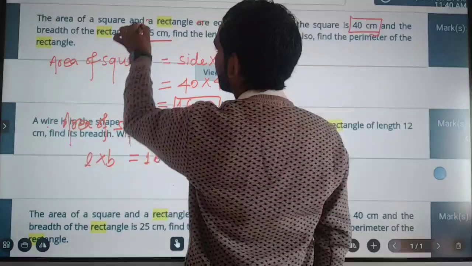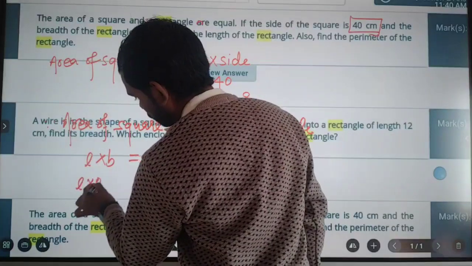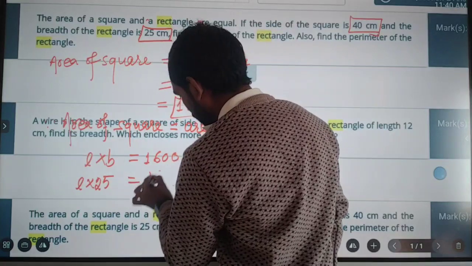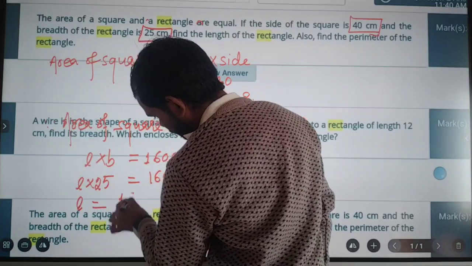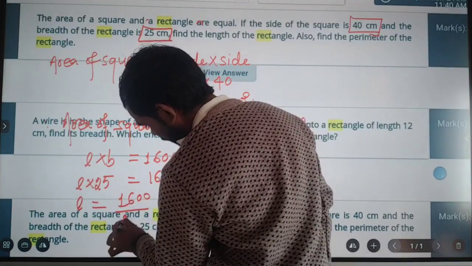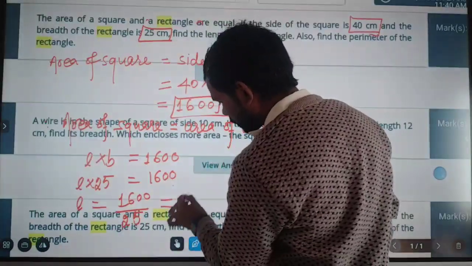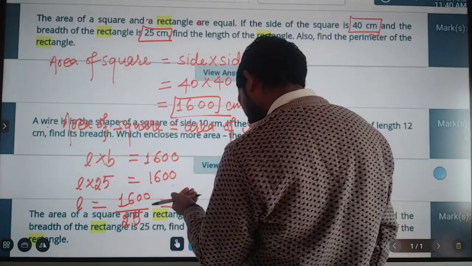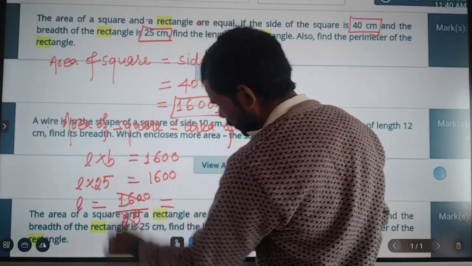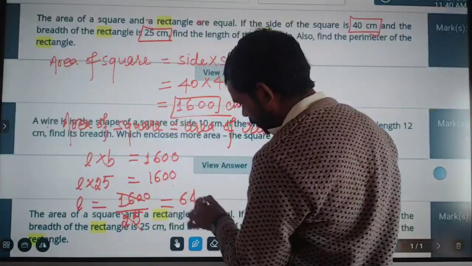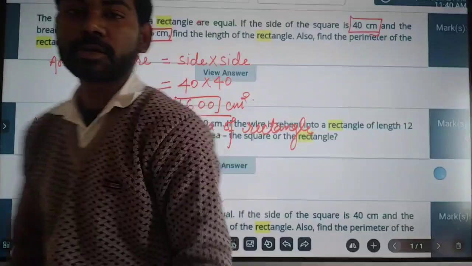Since the breadth of the rectangle is 25 centimeter, we write L into 25 is equal to 1600, or L is equal to 1600 upon 25. When we solve we get 64 centimeter.